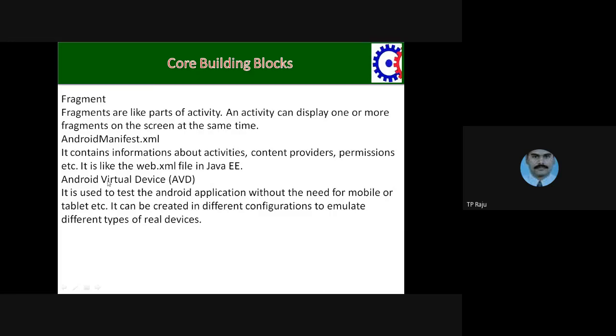Next, you have the Android Virtual Device, AVD. For example, when you are developing an application in Android, your mobile phone is not required. There is some simulator sort of thing. Through the simulator, you test your application, your program, whether it is working properly or not. It is called the Android Virtual Device.